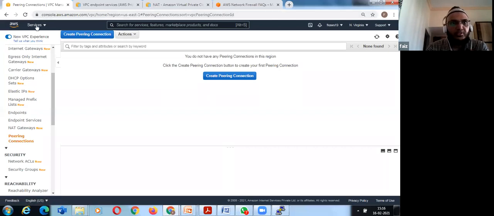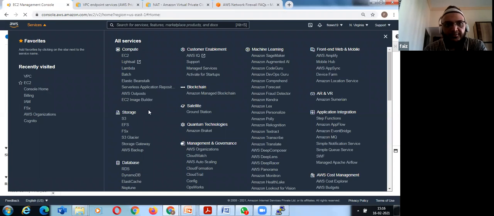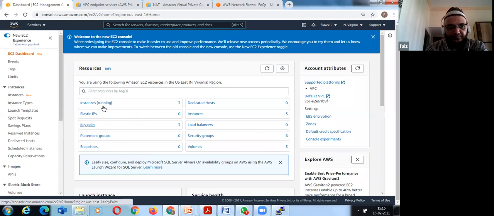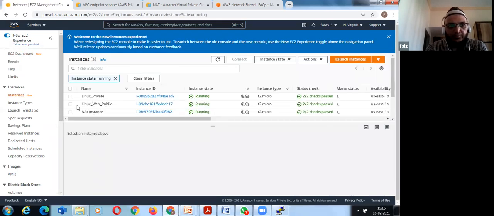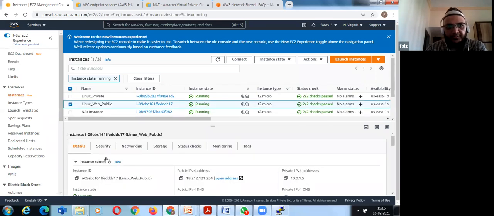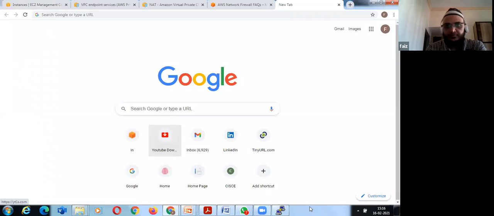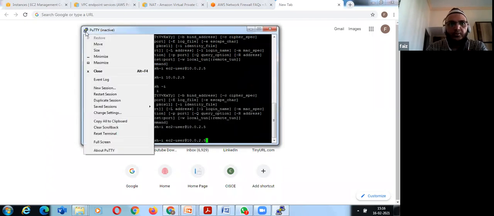If I go to my EC2 instance, well, I don't know whether my HTTP is working. If I go to my public instance, okay, copy this, and try to check out what is there in that instance. Let's see. Let's say restart.